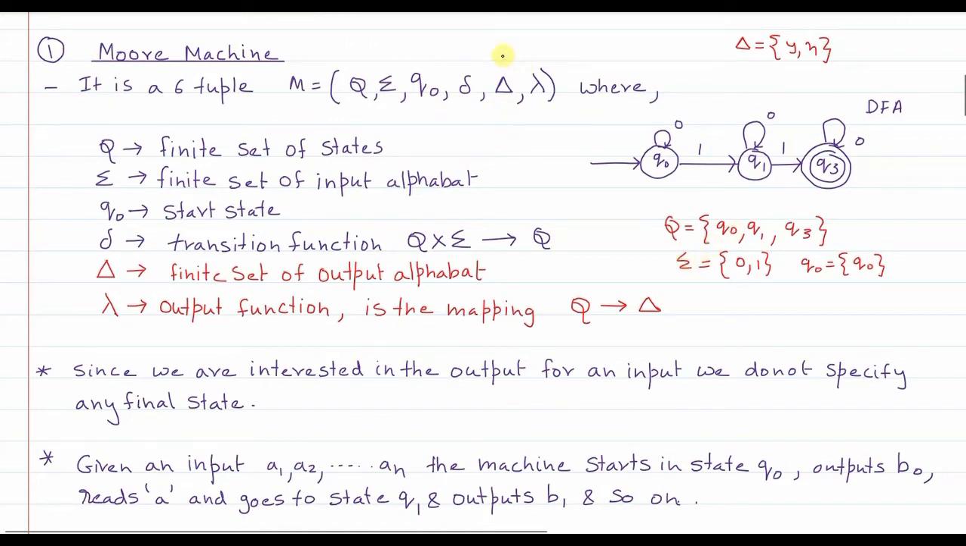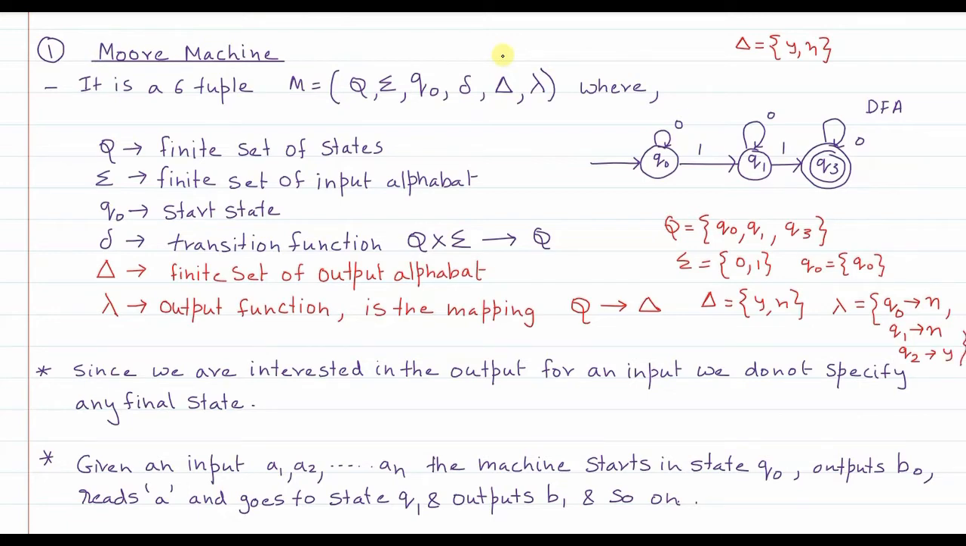Let's go further. What is delta? Capital delta in our case here is the output symbol. As I have just told you, the output given by this automata will be either yes or no. Now let us see how the mapping will be. Lambda will be such that, let's assume, if the automata reaches the q naught state, the output given will be no. If the automata is in the q1 state, the output given will be no, and if the automata is in the q2 state, the output given will be yes. So this is lambda.